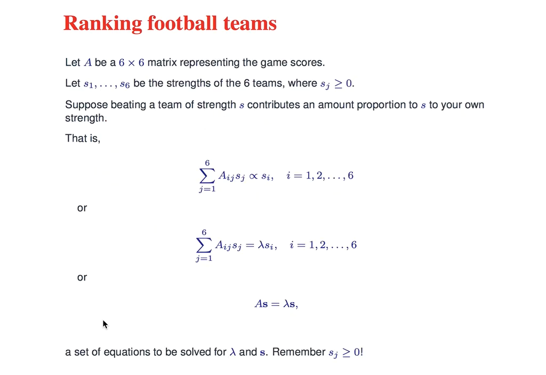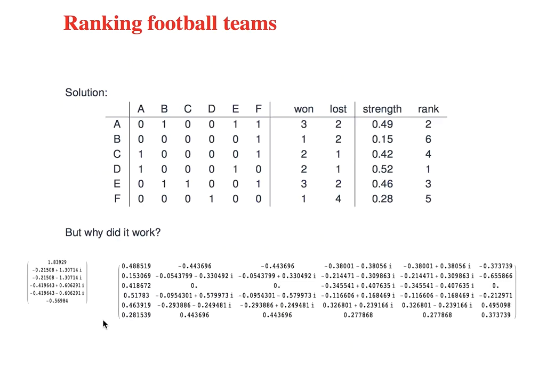You can see that. Let's go back to the beginning. Here's my result matrix. If I take this matrix times the vector with all ones, that's just the sum of the entries in that row. That's the number of wins. That would give me 3, 1, 2, 2, 3, 1, the number of wins.